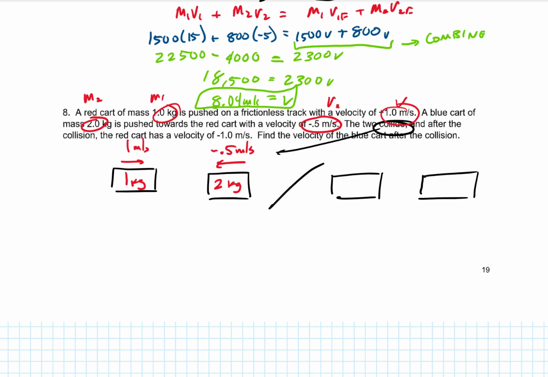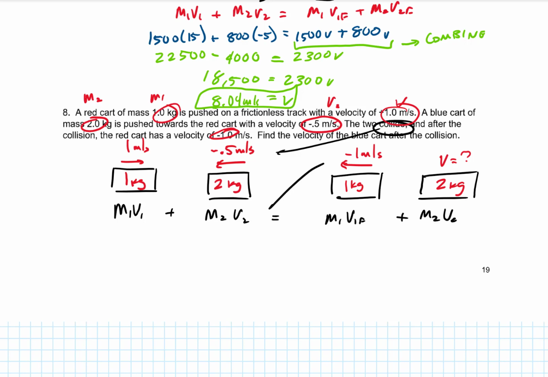That whole side represents my initial momentum. If I wanted to get the initial momentum, m1v1 plus m2v2. Afterwards, it's still 1 kilogram and 2 kilograms. And it says the red cart, which had a mass of 1 kilogram, is moving with a velocity of negative 1 meter per second. And I don't know what the blue cart's doing. So we'll do m1v1 plus m2v2. That's the initial momentum, equals the final momentum. m1v1 final plus m2v2 final.